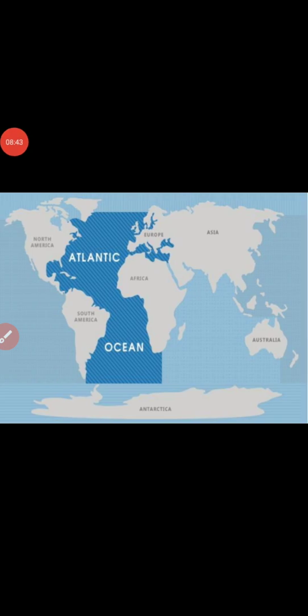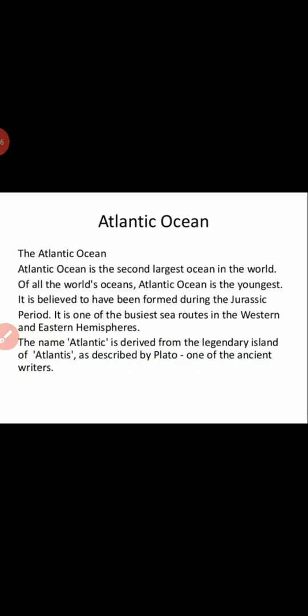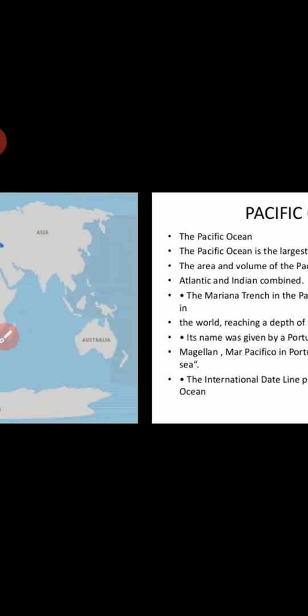Then the next ocean is the Atlantic Ocean. The Atlantic Ocean is the second largest ocean in the world. Of all the world's oceans, the Atlantic is the youngest. It is believed to have been formed during the Jurassic period. It is one of the busiest sea routes between the western and eastern hemisphere, and the name Atlantic is derived from the legendary island of Atlantis, described by Plato, one of the ancient writers. So this is all about the Atlantic Ocean and Pacific Ocean.